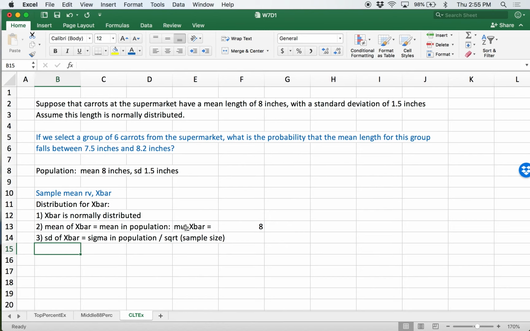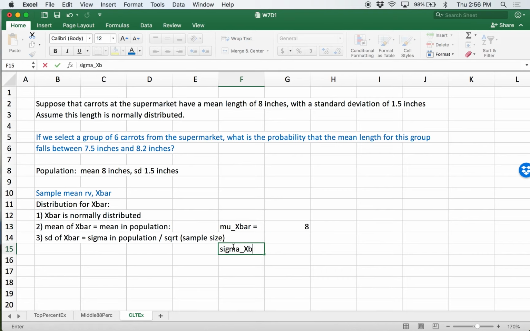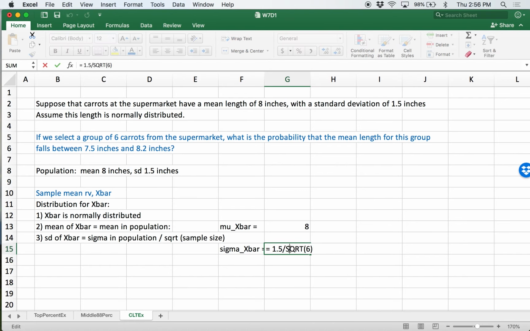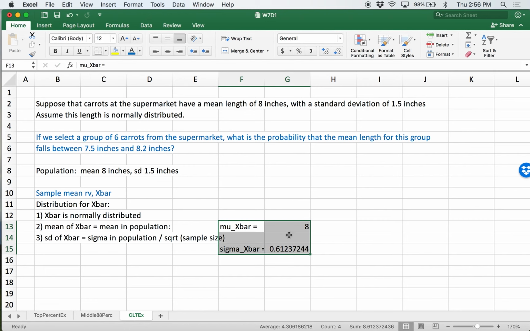In other words, sigma of x bar is going to be equal to the 1.5 we got out of our population standard deviation divided by the square root of our sample size, which in this case is 6. So 1.5 over the square root of 6 gives us some updated parameters for our x bar distribution.